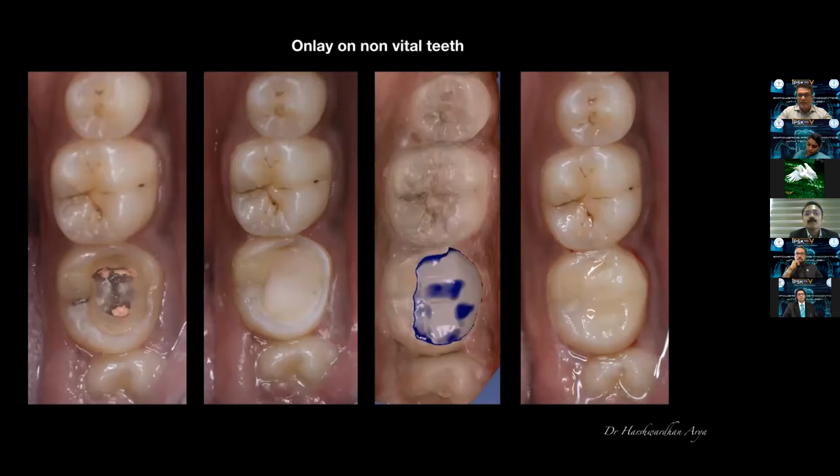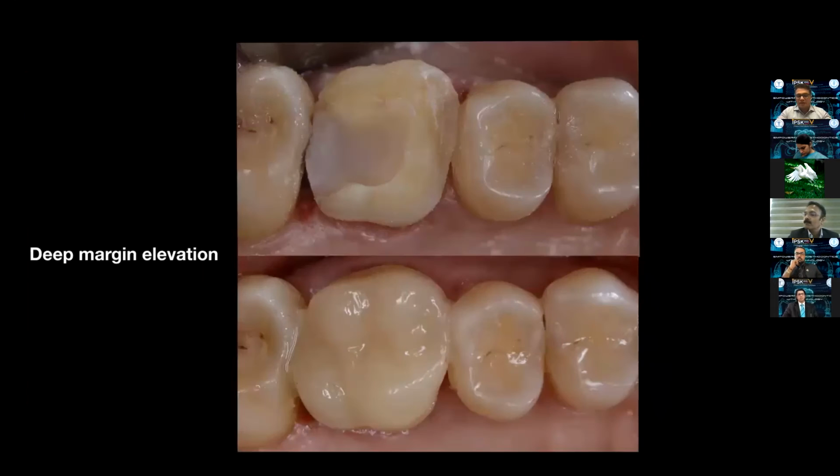So we obviously seal the pulp chamber and fill it up with a core build-up material like Luxacore or Paracore. And then we smoothen the margins and remove any unsupported enamel. Take a scan. This is the design, and you see the restoration milled in lithium disilicate and bonded on. So there is no reason for you to go for a full crown here.